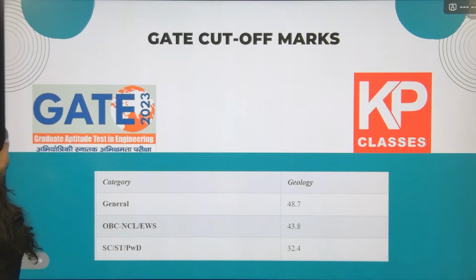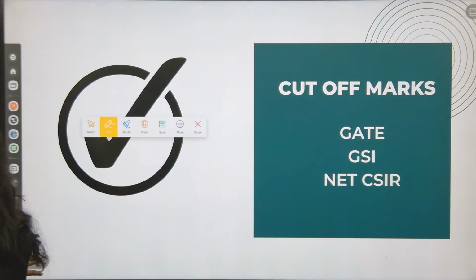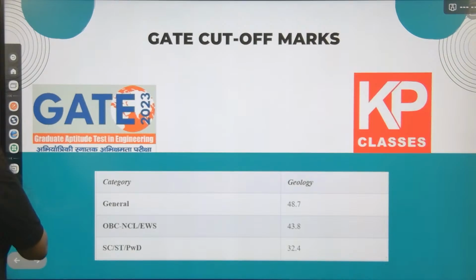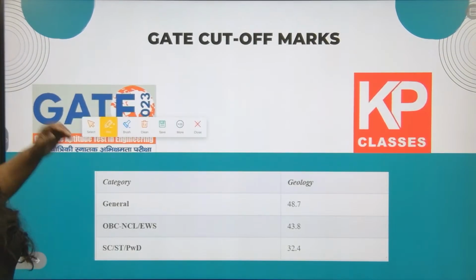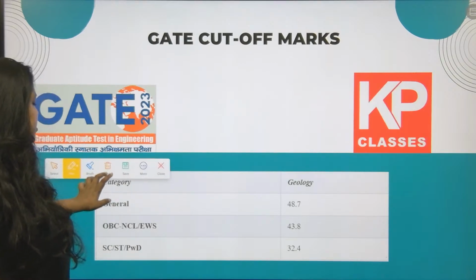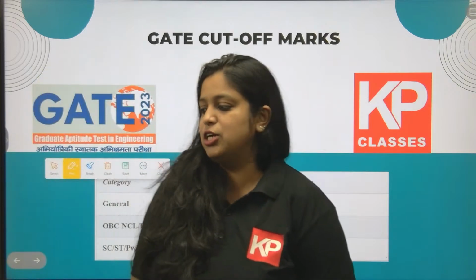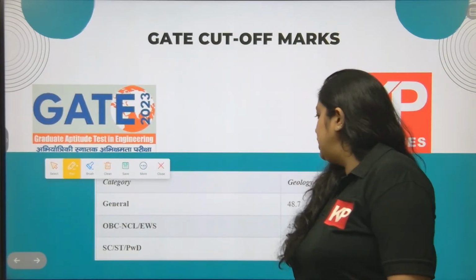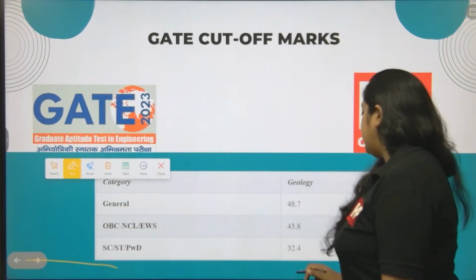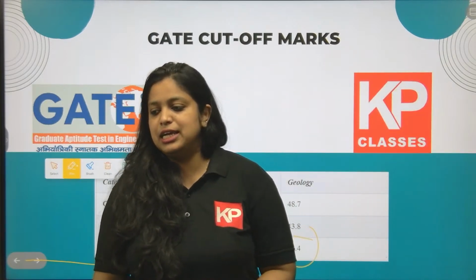From the last few years, I just mentioned the average cutoff mark over here. So when it comes to the GATE examination, the general cutoff is 48.7, OBC non-creamy layer or EWS cutoff mark is 43.8, SC/ST cutoff mark is 32.4, and the PWD category cutoff mark is 32.4.